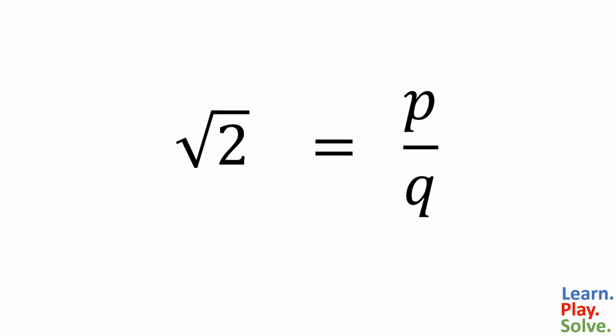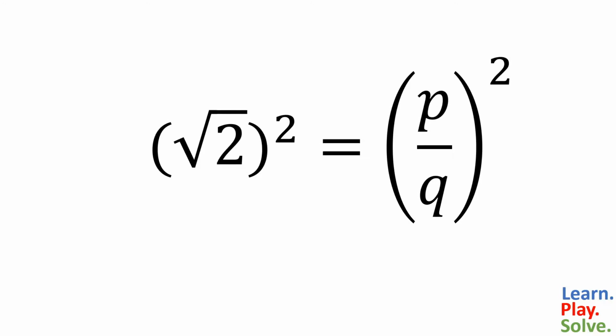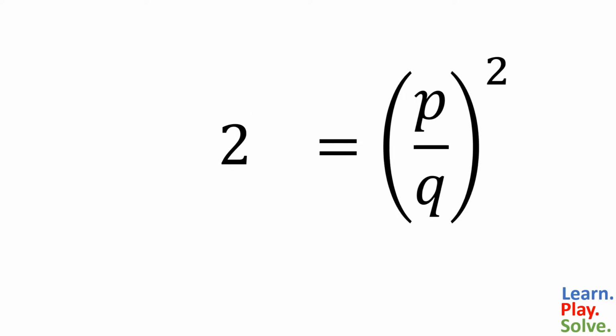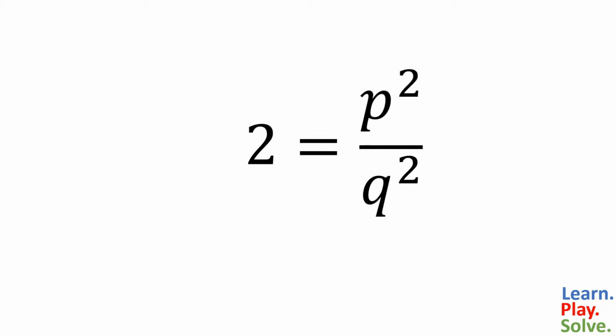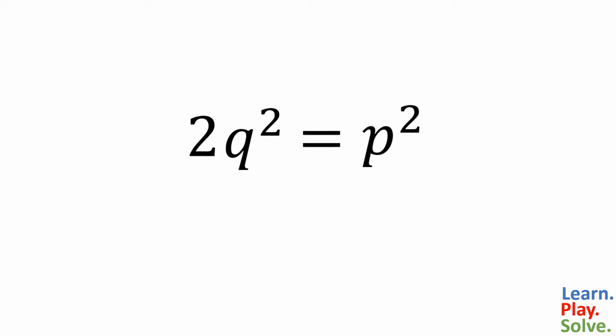Now let's square both sides. On the left side, squaring a square root just cancels it out and leaves us with 2. On the right side, squaring a fraction just means that you square the top and the bottom separately. Now multiply by q squared. So on the left side, we have 2q squared. It doesn't matter what q squared is, but the fact that it's being multiplied by a 2 means that the entire left side of this equation is even. Multiplying anything by a 2 will make it even.